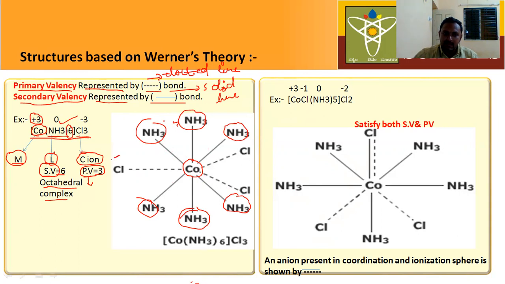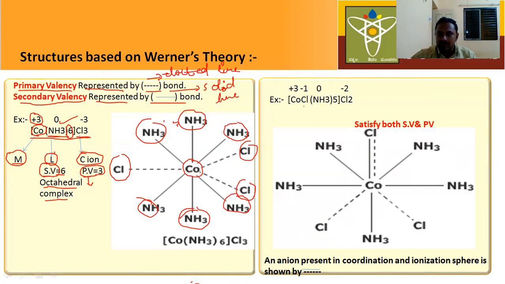Next, the primary valencies mean counter ions, and these are represented by dotted lines. This is the structure of the complex based on Werner's theory. Primary valencies, that means counter ions, are represented by dotted lines, and secondary valencies, that means ligands, by solid lines.